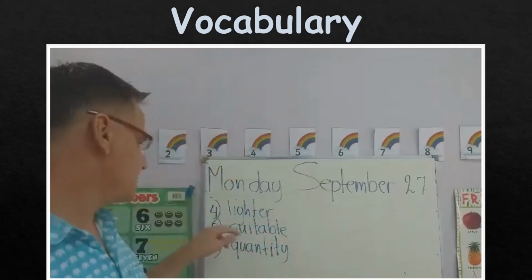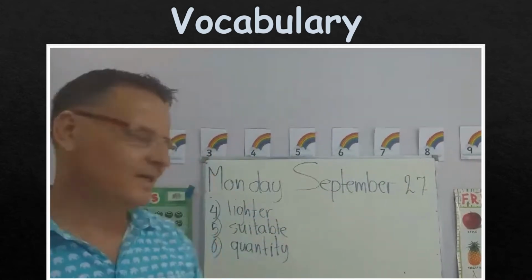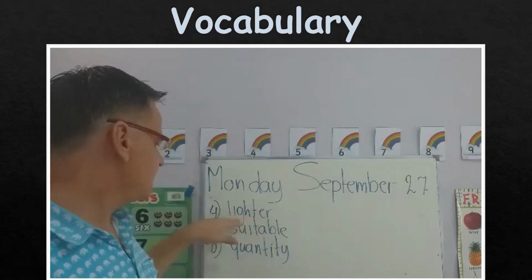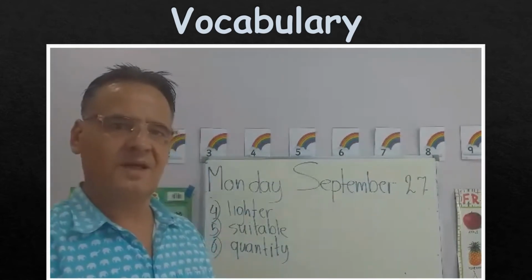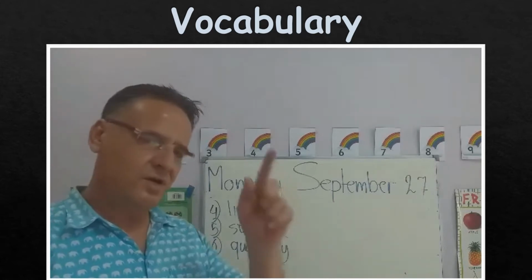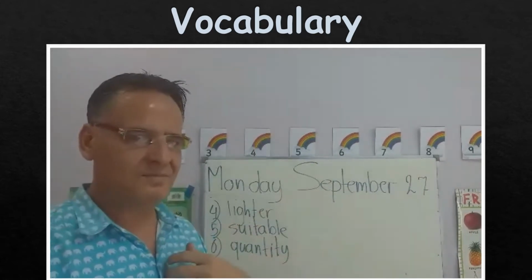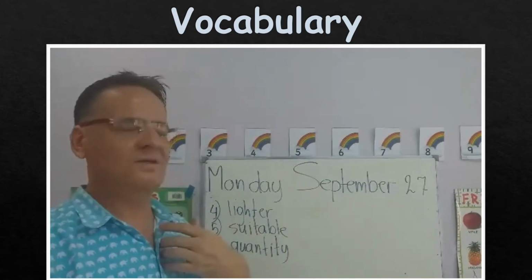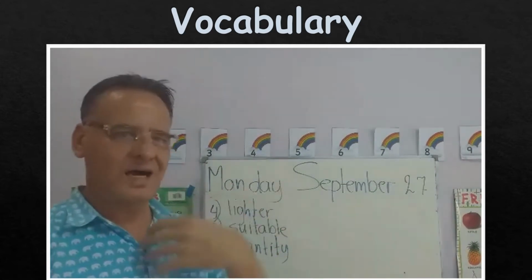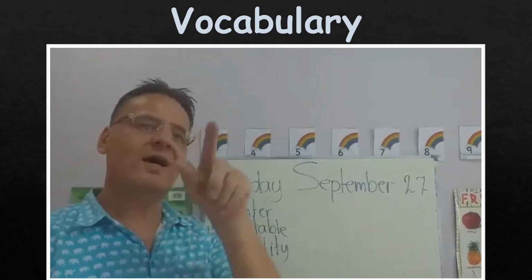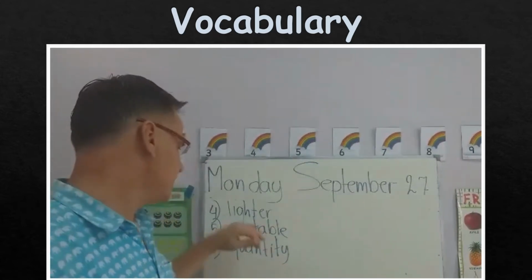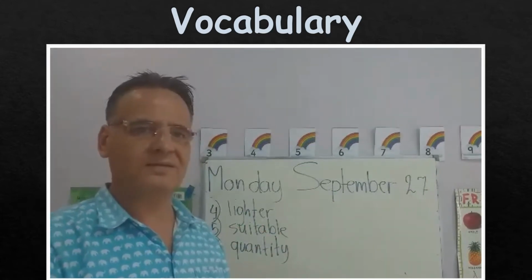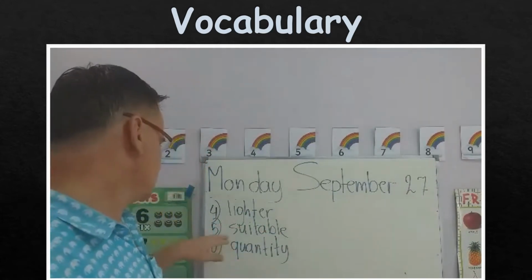Okay, so the opposite of number 3, heavier, is number 4. L-I-G-H-T-E-R. Lighter. So you are lighter than me because you weigh about 25 kilos, I weigh about 90 kilos. So I am heavier than you and you are lighter than me. So lighter means less weight. Heavier means more weight. Okay, good. Number 5,